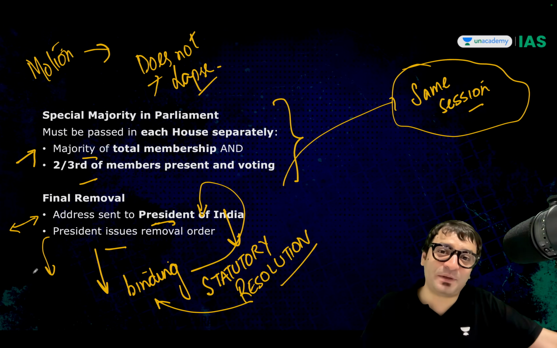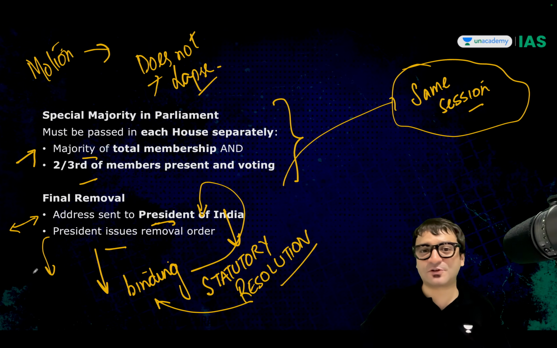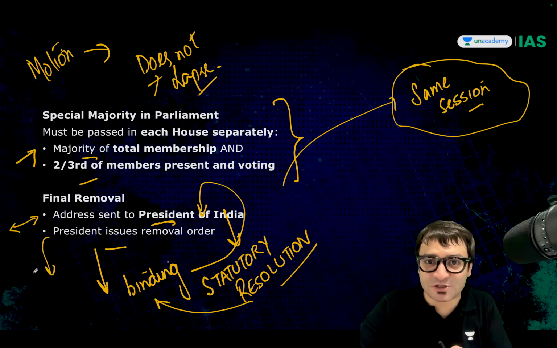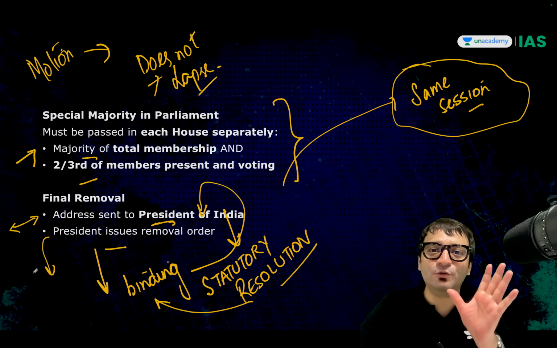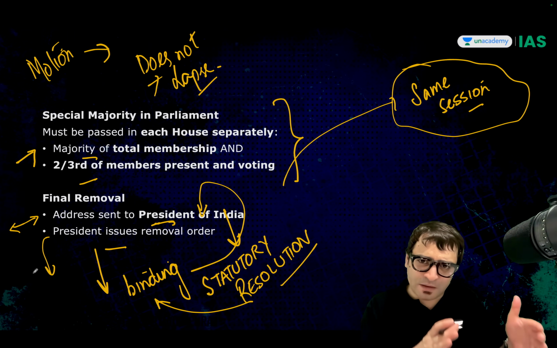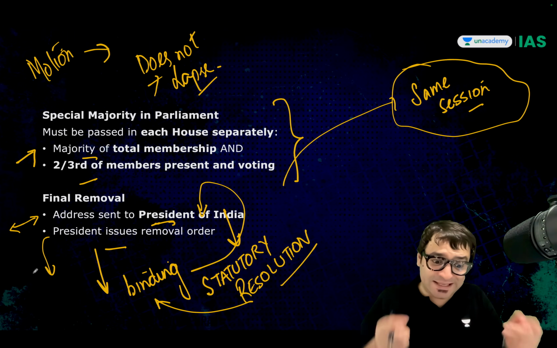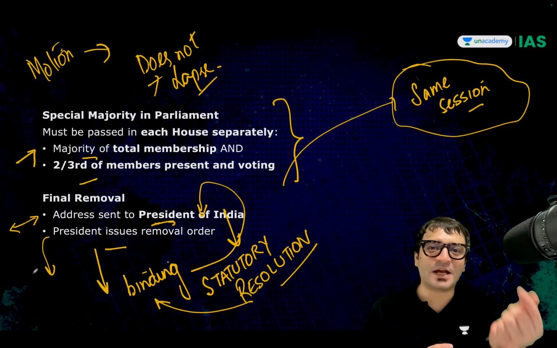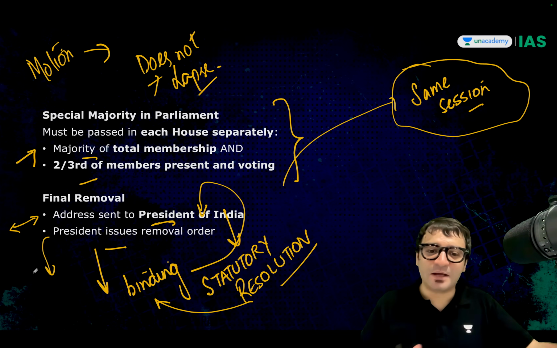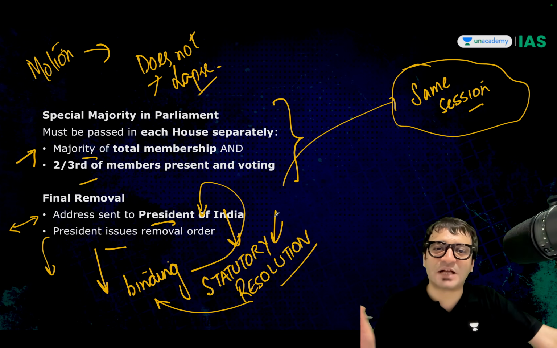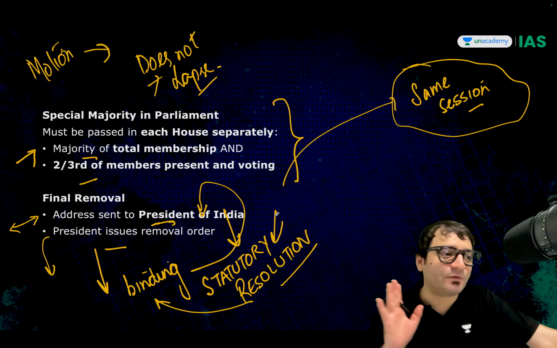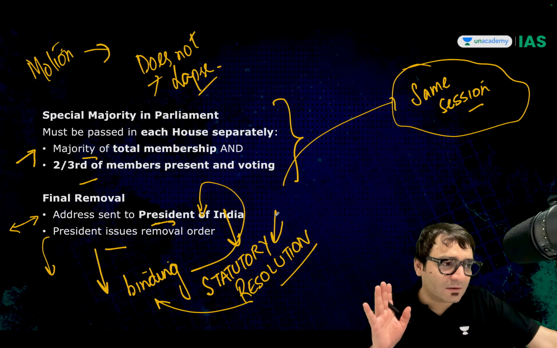Just like there is no fixed time in which the Speaker has to decide on anti-defection law petitions, or in how many days the Governor has to decide on the bills which have been passed by the state legislature. But here the law has been made foolproof. The urgency is such that once it is passed by both houses of the Indian Parliament, in the same session you have to send it and present it to the President. And it becomes binding on the President to accept it because it's a statutory resolution. That means in no time, you will have to issue the order calling for the removal of that judge. That's the difference between the two. Right?